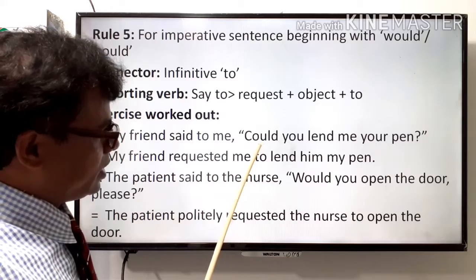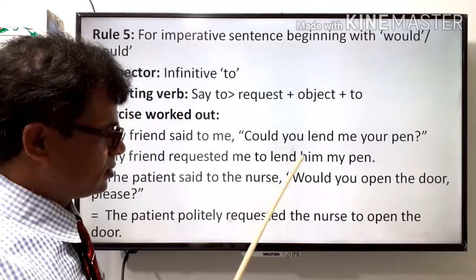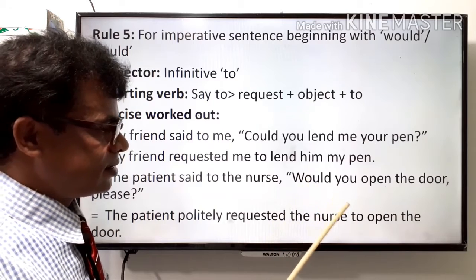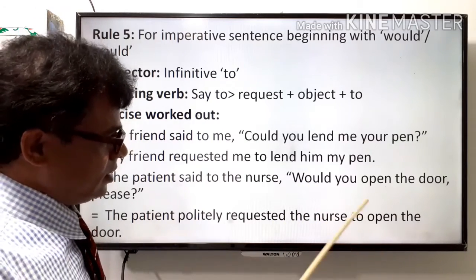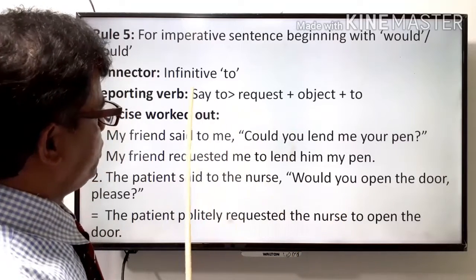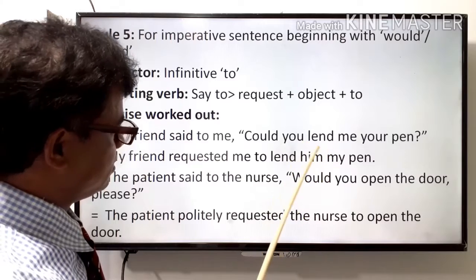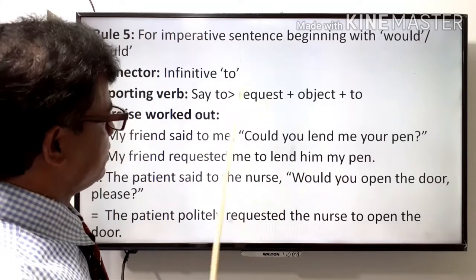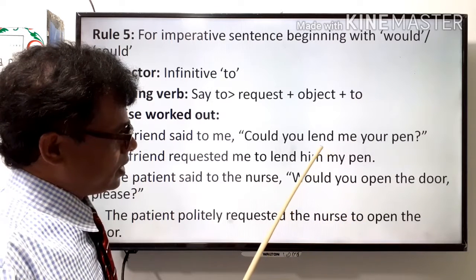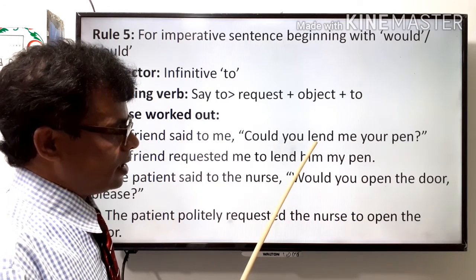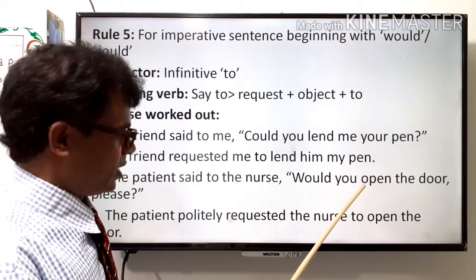And the modal verb could plus subject, would plus subject are omitted, and the infinitive to is used to connect the two parts of the sentence. To is used before the finite verb, lend here in this example, or open.